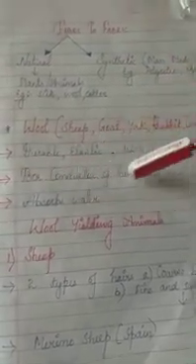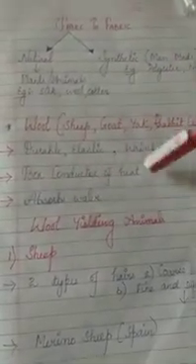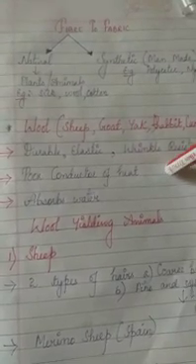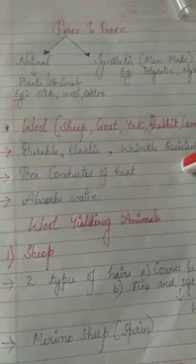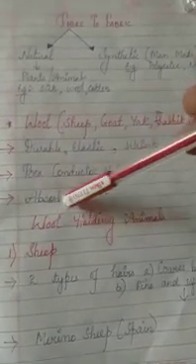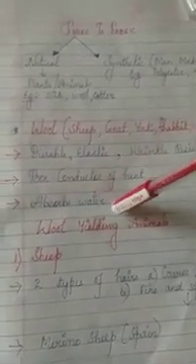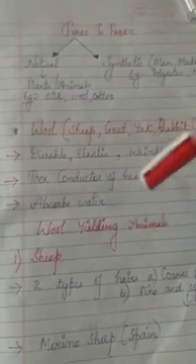Next point is poor conductor of heat. Since wool is a poor conductor of heat, it will keep the body of sheep warm. Next is absorbs water. Okay. And next we have to study wool-yielding animals.